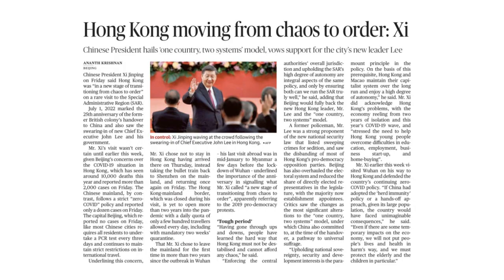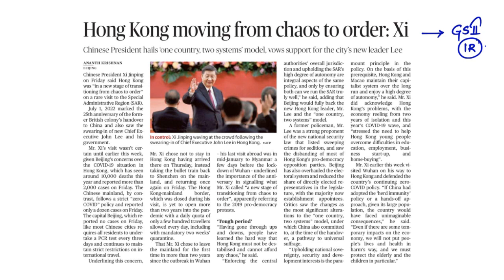The title of this article says, Hong Kong moving from chaos to order: Xi Jinping. Very, very important article regarding GS Paper 2, International Relations. First let us look at what exactly is given in this news article, and later let us try to understand the background of this topic.